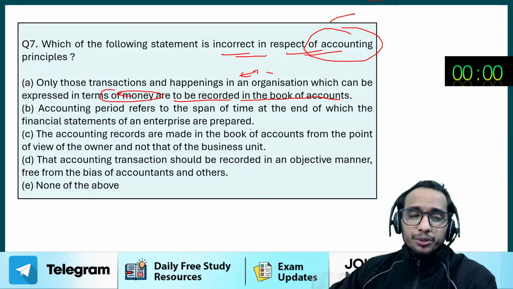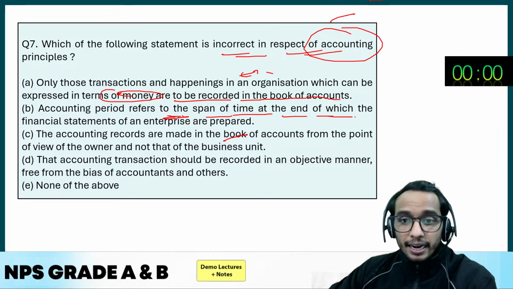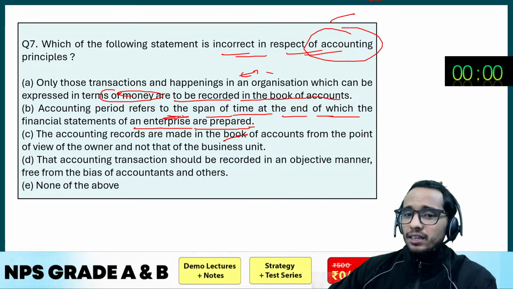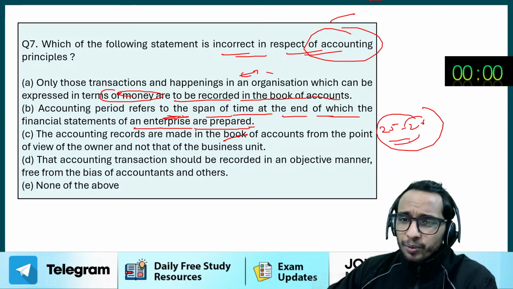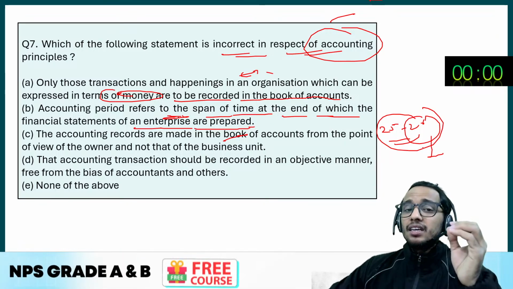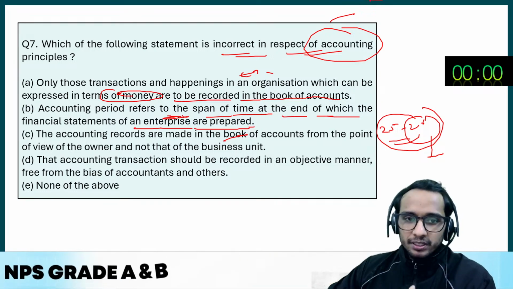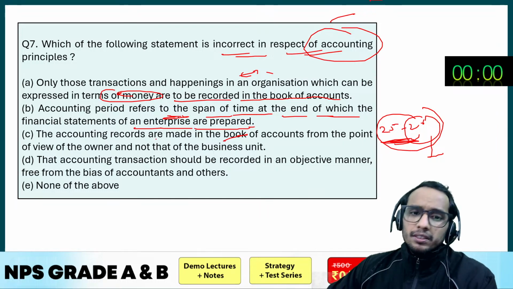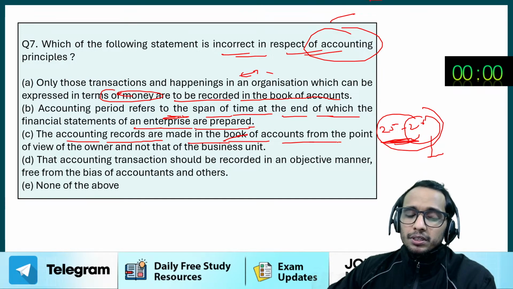Okay. B option, accounting period refers to the span of time at the end of which the financial statements of an enterprise are prepared. It is also correct. Like 25-26, this is the financial year, and this is the accounting period at the end of which, that is at the 31st March 2026, you are going to prepare your financial statements, right? So this is the accounting period. This is also correct.